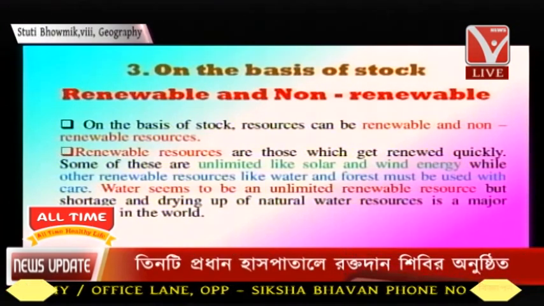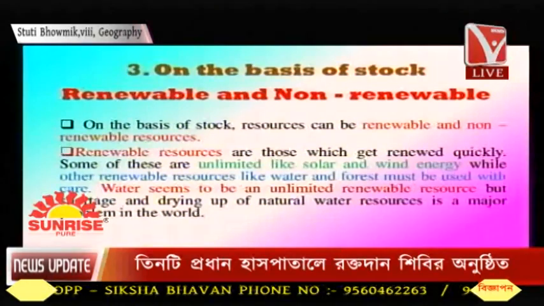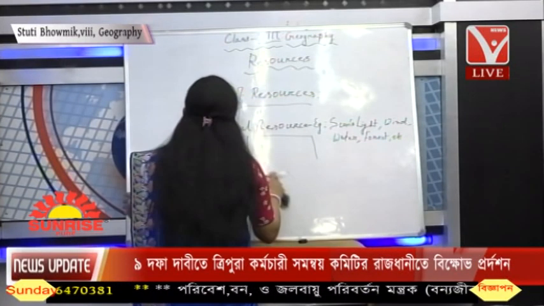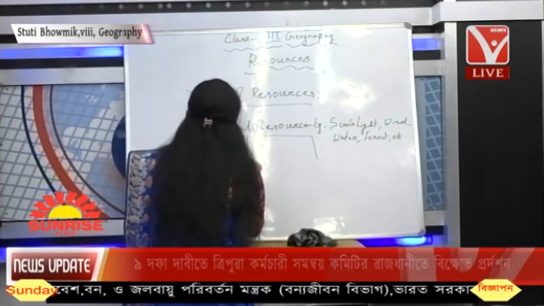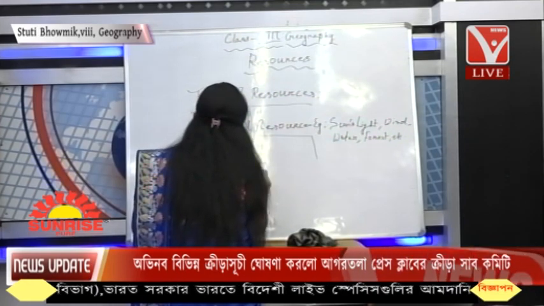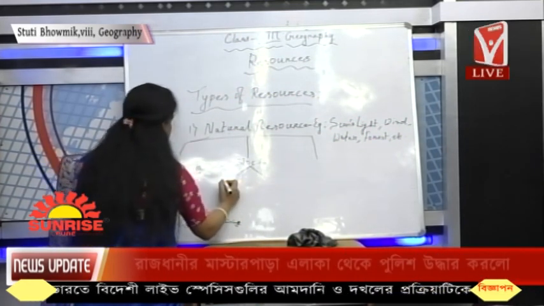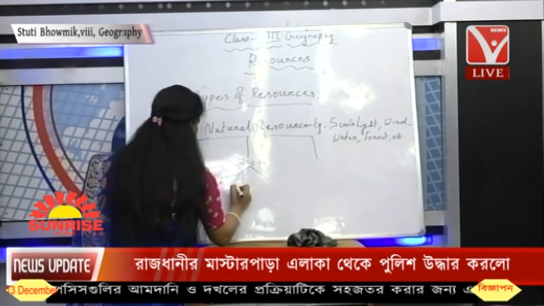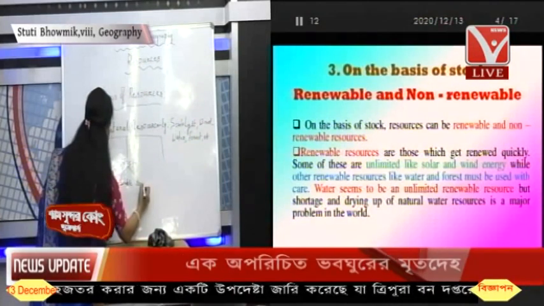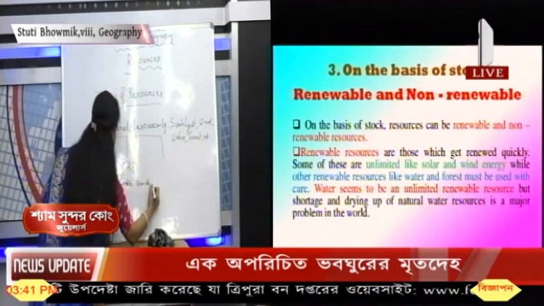On the basis of the stock, it has been divided into renewable and non-renewable resources. Okay, so when we talk about the stock, we see that these are divided into renewable and non-renewable.